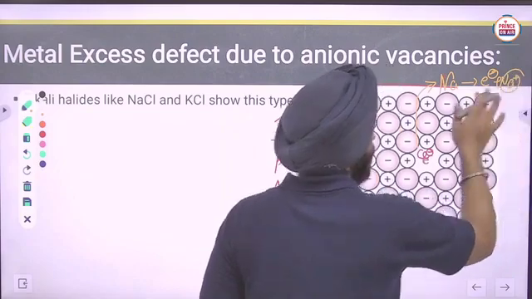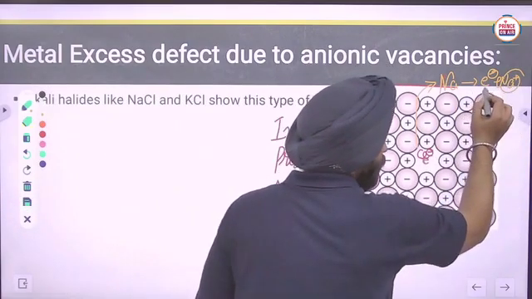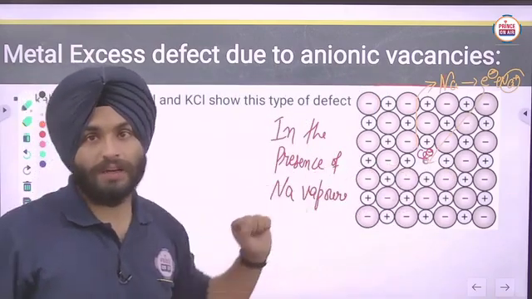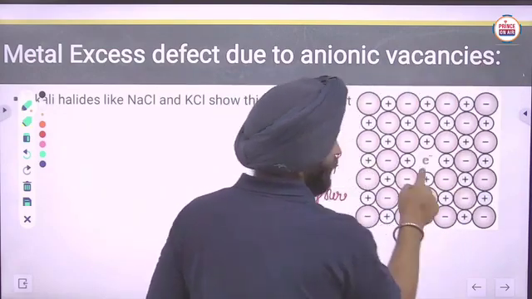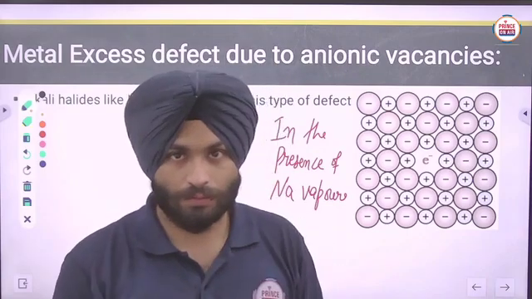That Na positive ion binds with the Cl negative ion, and that electron comes to the chloride ion place.